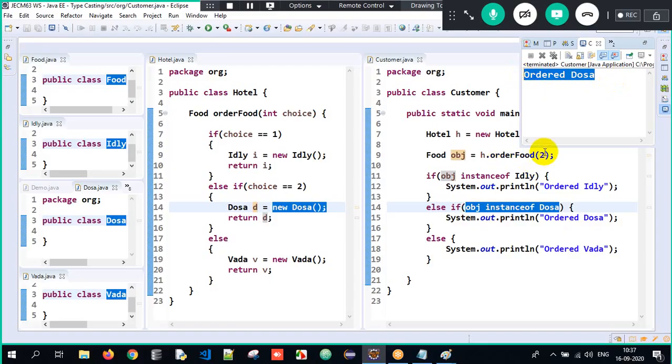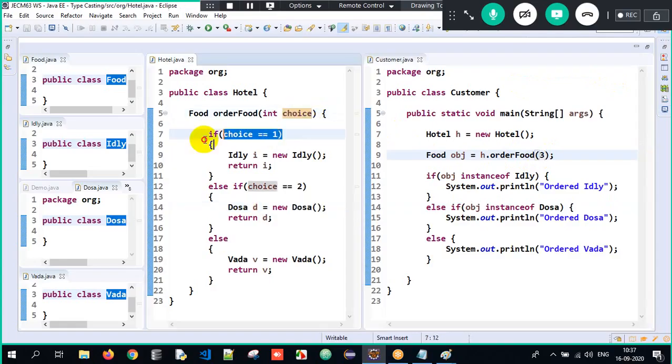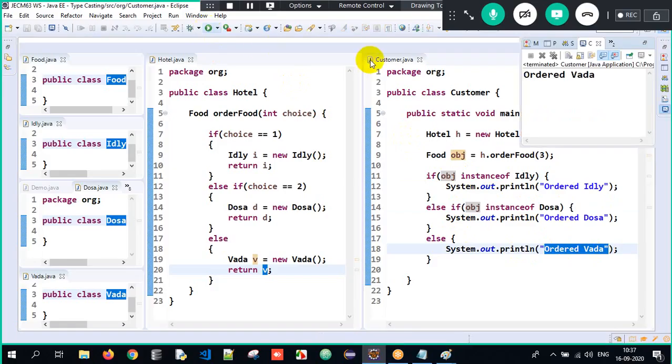If I give something else, imagine it is 3. If I pass the choice as 3, is 1 equal to 3? No. Is 2 equal to 3? No. Else, I create the Vada object and store it in v. So here the Vada object is returned and obj is storing the Vada object. Does the Vada object have the properties of Idli? No. Of Dosa? No. Else here, "ordered vada here". That way, we can access it perfectly.